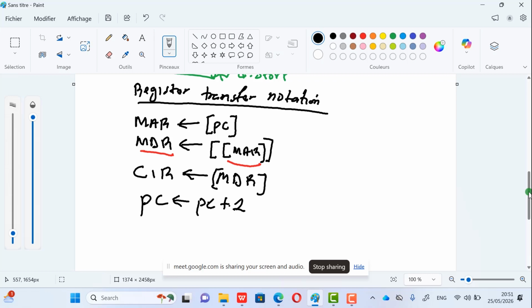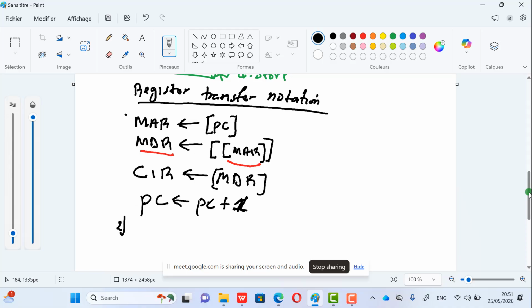We are going to answer past questions. You'll be seeing how they ask questions under what I'm showing here. Good. So this one. After the content of the MDR is stored in the current instruction register, the content of the program counter is incremented. The aim of this incrementation is just to have the address of the next instruction to be processed. And it's after this step that you go and say step 2.